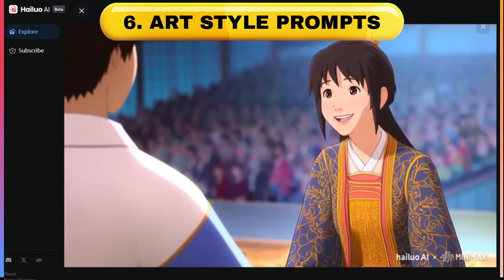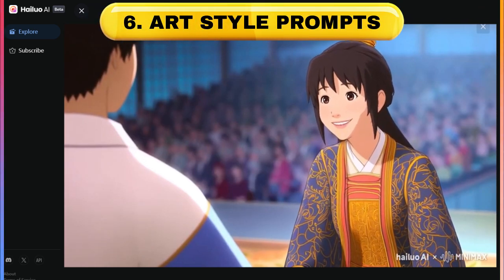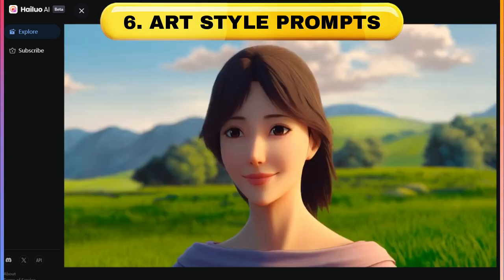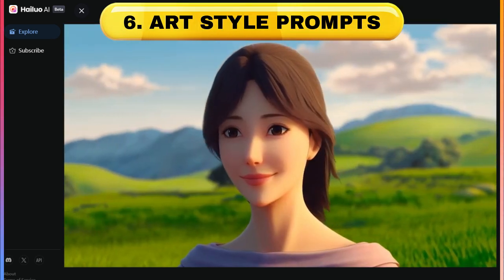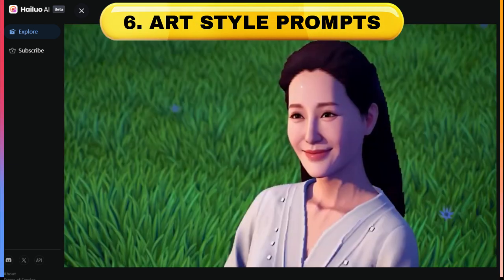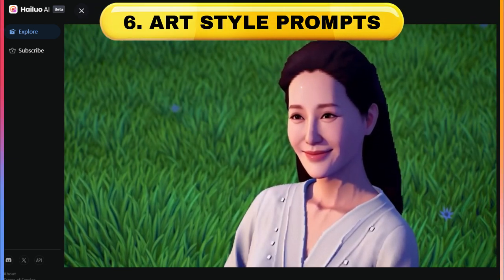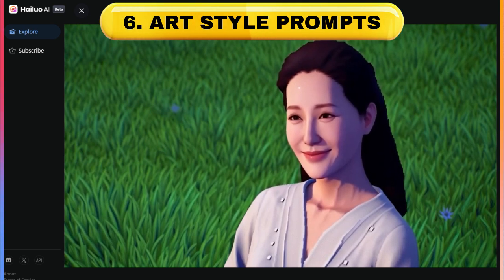It works well with 2D anime-style videos as well, like this one here. It's got that really beautiful-looking animation on the face. This video here looks really stunning. It's got a really nice, soft 3D look to this one. This one is the same prompt, but with a different style. And it looks like it's straight out of an old PlayStation video game.